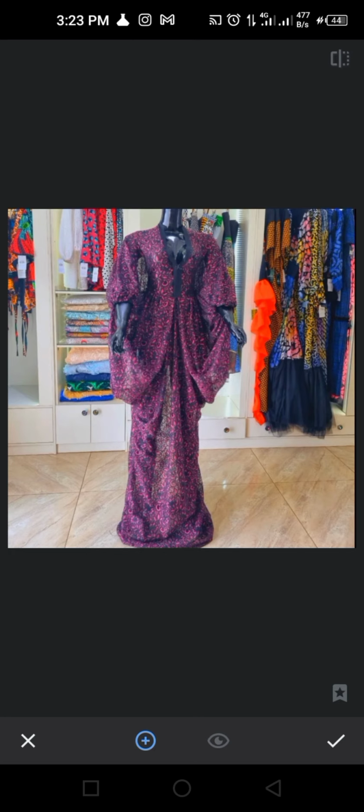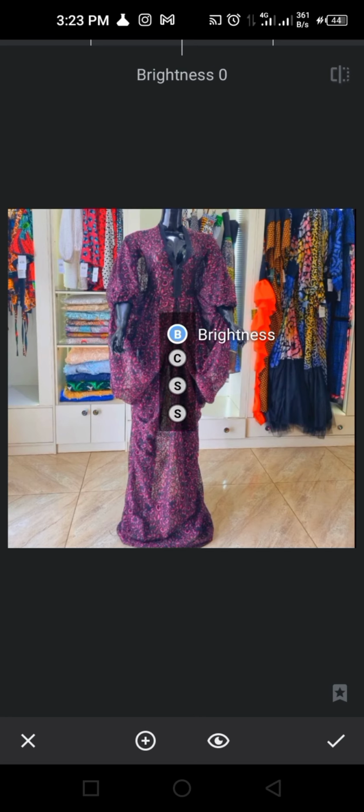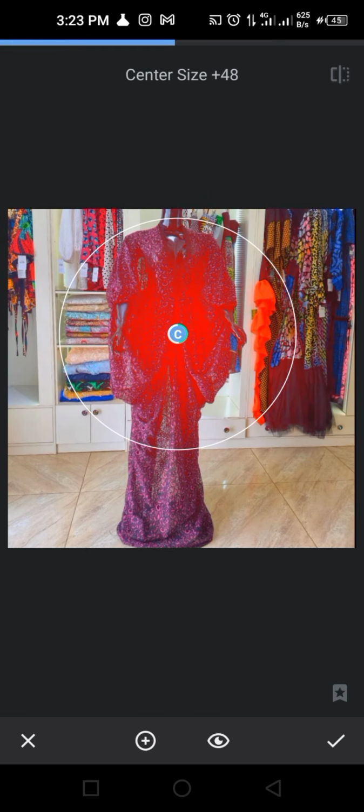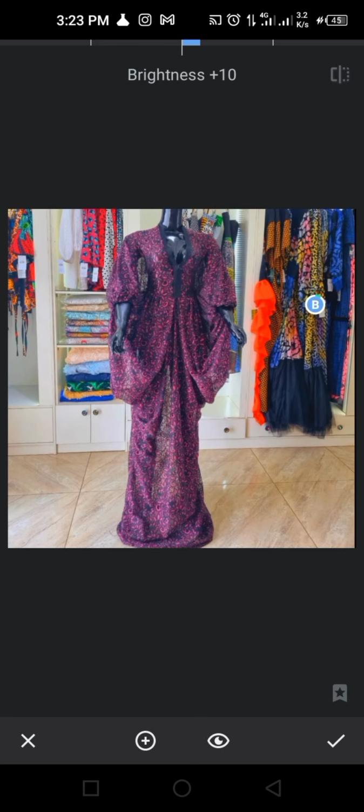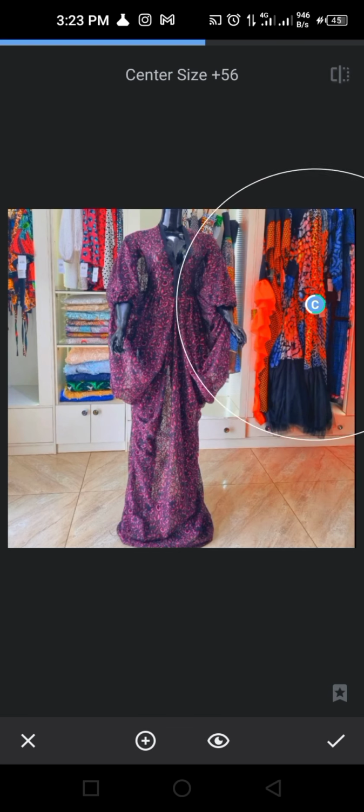If I want to adjust any part of the picture and I don't want it to affect every part, manually, what I do is click on selective. I've clicked on it already. If I want to increase the brightness of this picture here, I'm going to click here. So it brings out some sub tools. If I slide up, I'm going to see four tools which I can work on, and this is just working on here where I dropped it. If I want to increase where it's going to work, I can either enlarge it or reduce it. I can zoom in or zoom out.